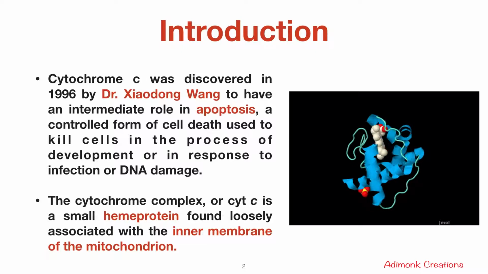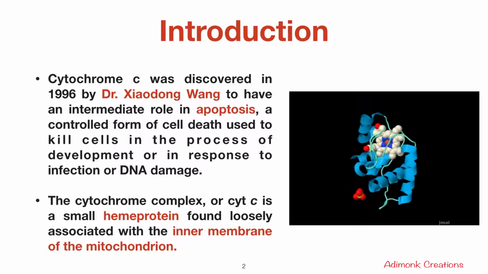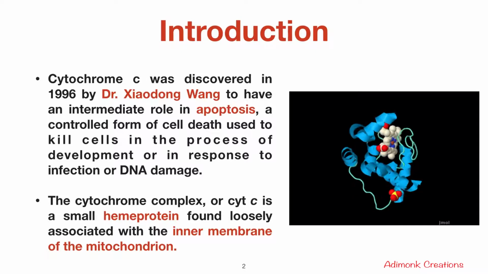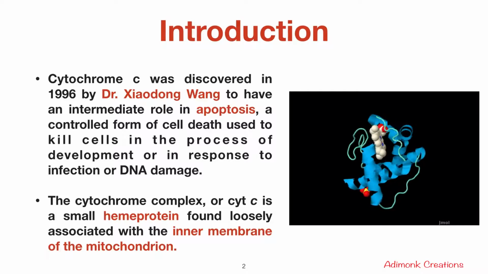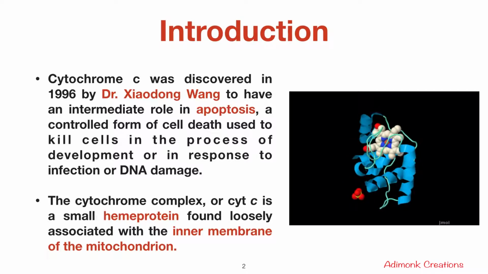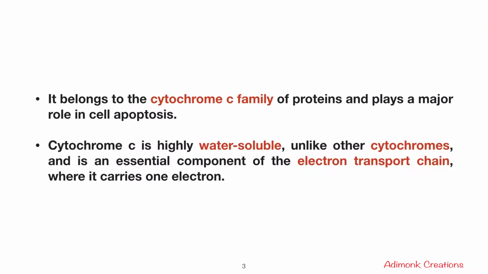So, the cytochrome complex, or Cyt C, is a small heme protein found loosely associated with the inner membrane of the mitochondrion, and it belongs to the cytochrome C family of proteins and plays a major role in cell apoptosis. Cytochrome C is highly water soluble unlike other cytochromes and is an essential component of the electron transport chain, where it carries one electron.